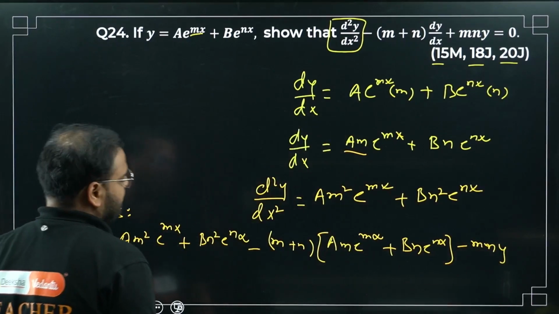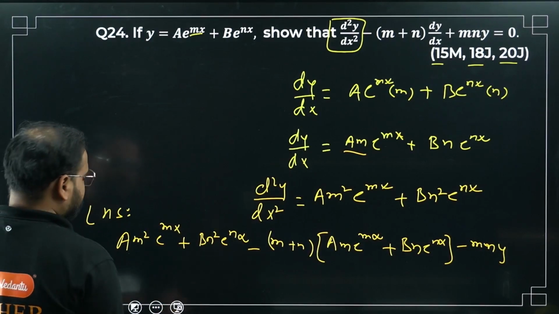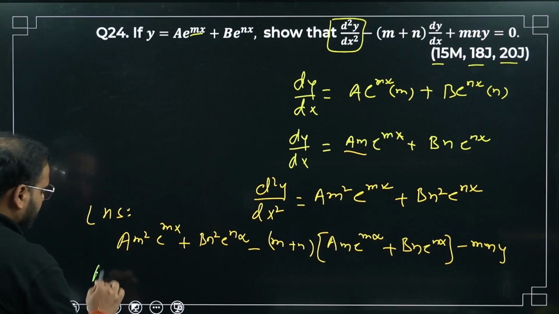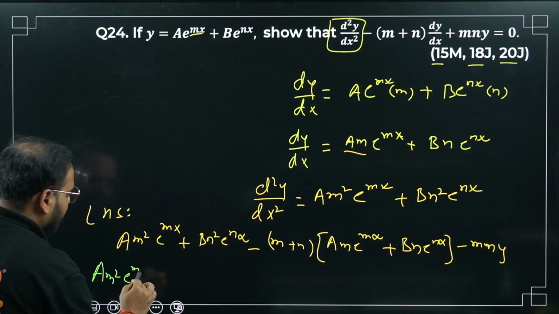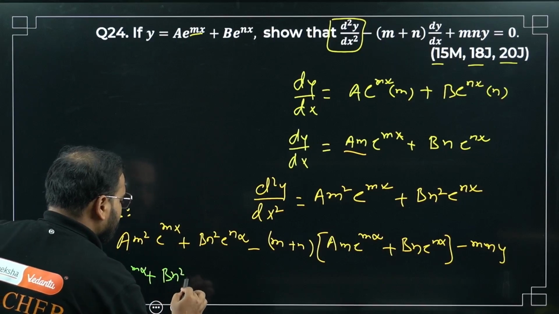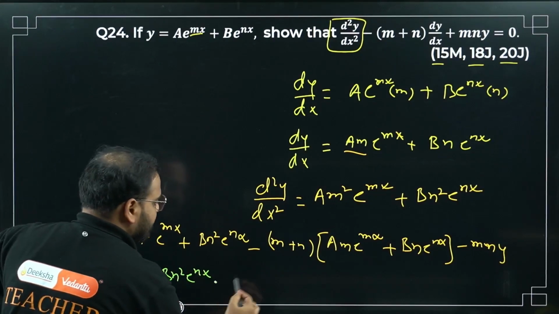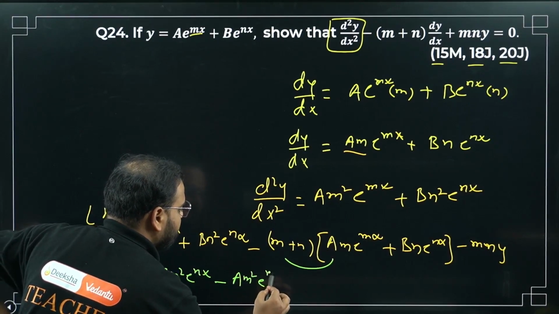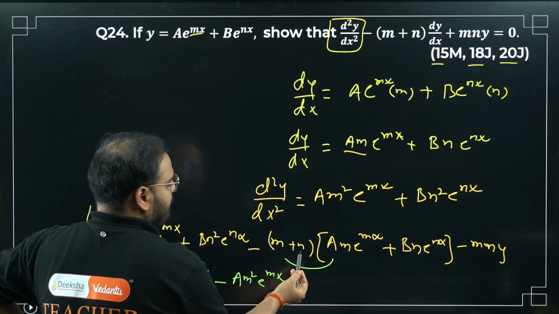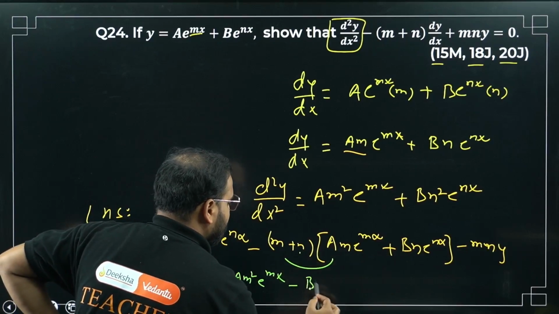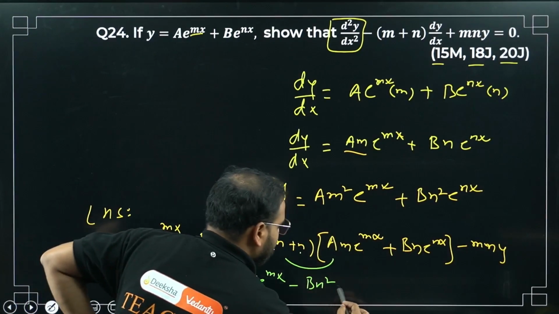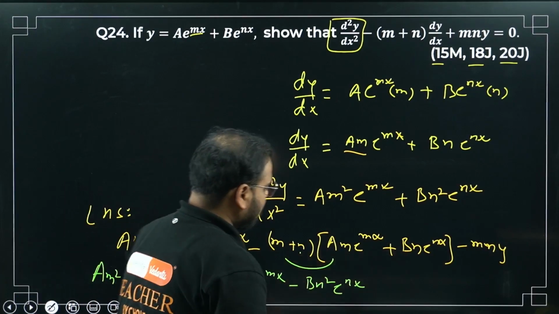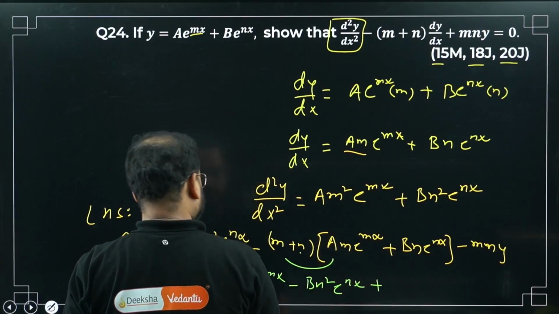Let me just show you something that is getting cancelled here. So if you just expand this statement, what are you going to get? Have a little patience with me. Come on, let's check. So a m square e power mx plus b n square e power nx minus sign. If I take m with this, I'll get what? Minus a m square e power mx. Again, if I take n with this term, I get what? Minus b n square e power nx. Now if I take m with this term, what am I going to get? Please check. Plus, no, not plus, minus sign only, right?